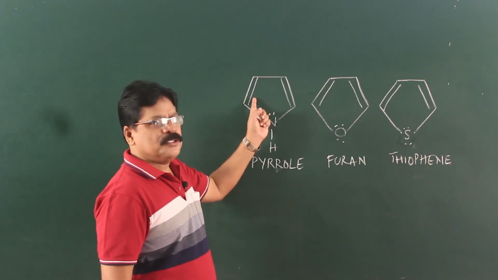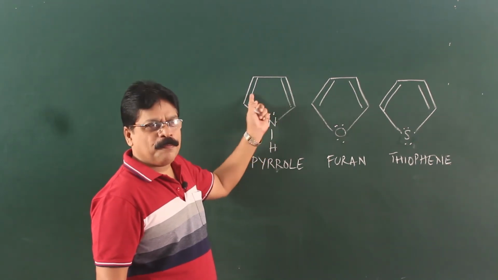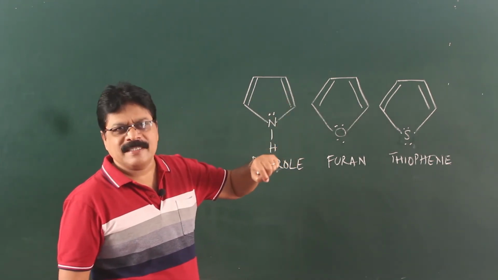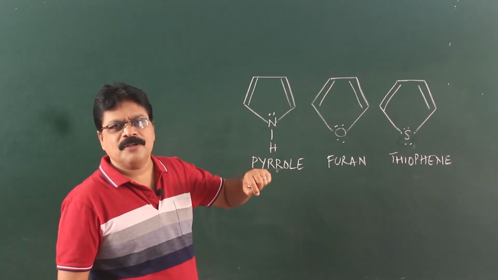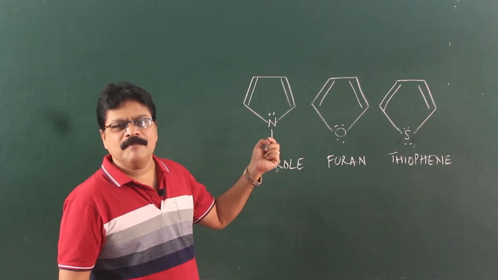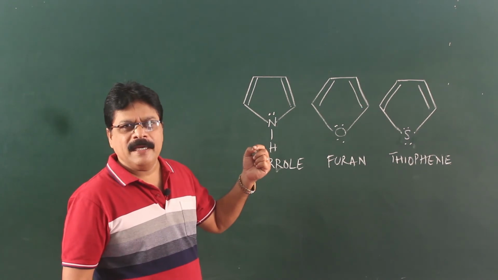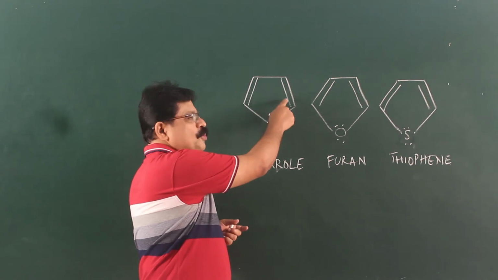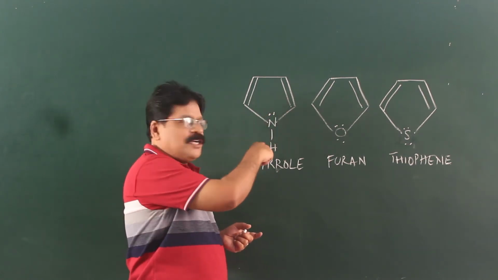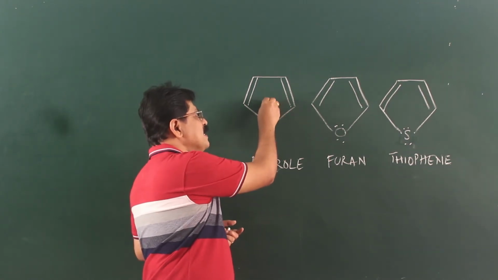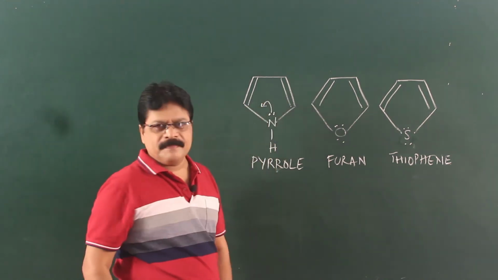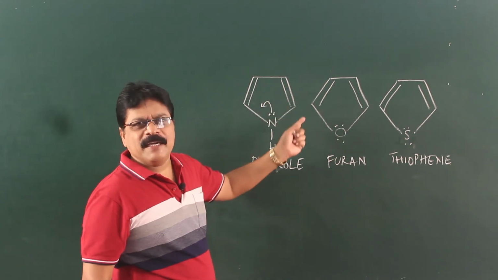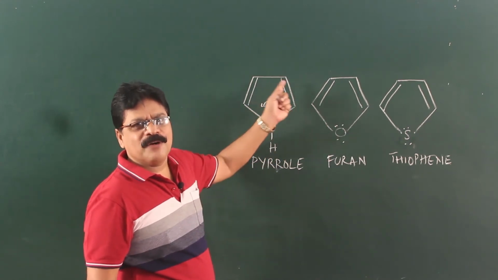This molecule has 2 pi bonds, 4 pi electrons, and if it has to become aromatic, it must have a sextet, that is 6 pi electrons delocalized over the entire ring system homogeneously, uniformly. That delocalization leads to aromatic character. Here we have 2 pi bonds, so it requires 2 more electrons. Nitrogen donates its electron to the ring. Now it has 6 pi electrons, and it is these 6 pi electrons that get delocalized.